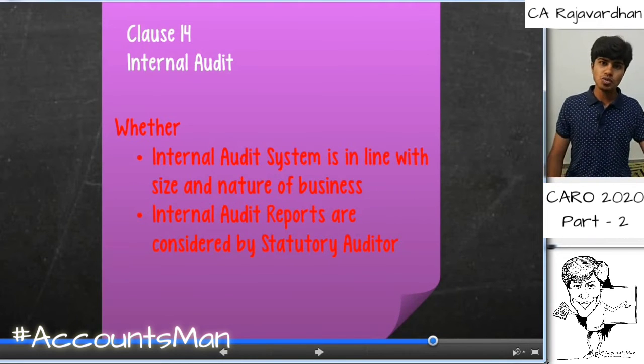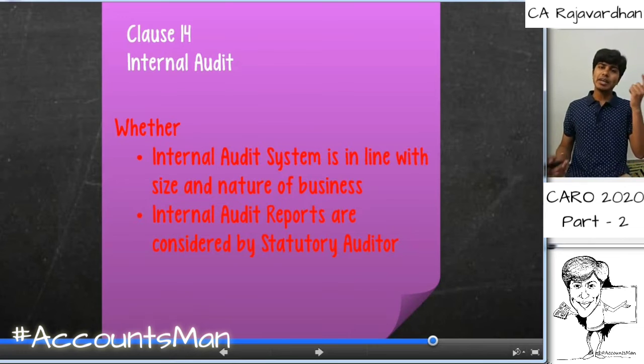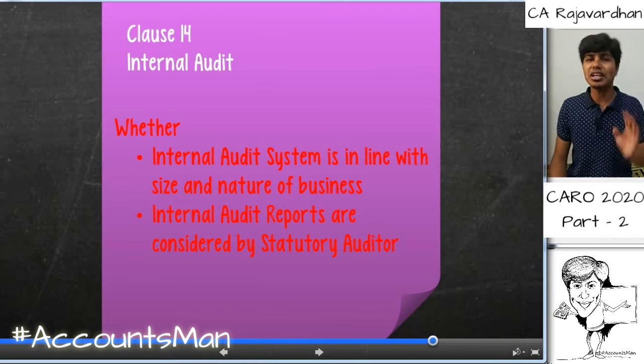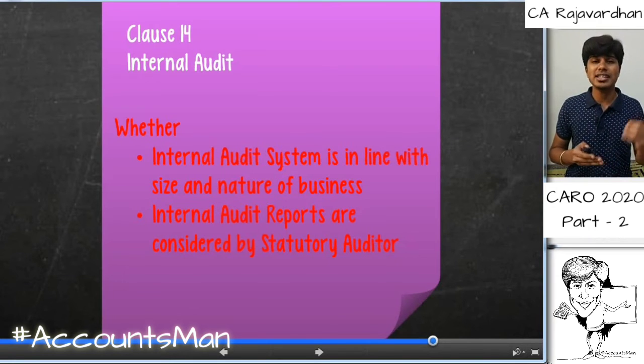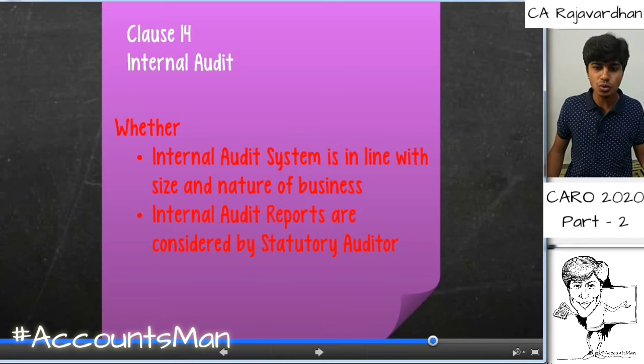Let's go to clause 14, which talks about internal audit. This is a new clause under CARO 2020. The scope and coverage of the internal audit is not determined by the statutory auditor. It is determined by the management. As a statutory auditor, we need to comment after considering whether the internal audit made is sufficient, in line with the scale of operations, and efficient enough. And the next thing we need to talk about is whether I have used the information from the internal audit report. Meaning, whether the statutory auditor used the internal auditor's reports, are the two things that we need to comment upon.